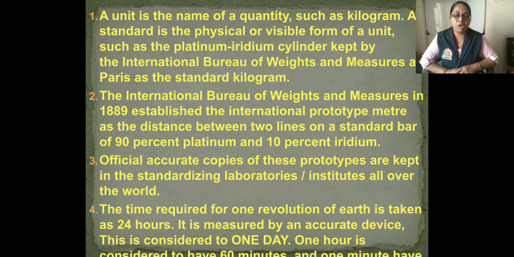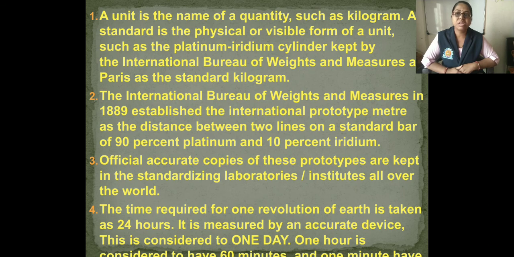As a standard of mass, a solid cylinder made up of platinum and iridium alloy is kept in the International Bureau of Weights and Measures at Paris. As per the international agreement, this mass is called 1 kilogram. Official accurate copies of this prototype are kept in the standardizing institutes and laboratories all over the world.